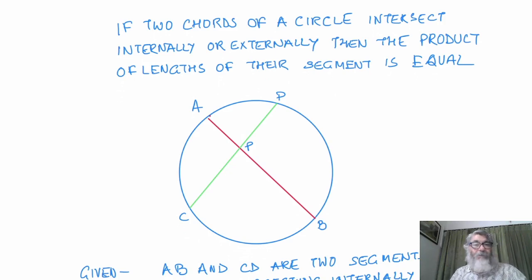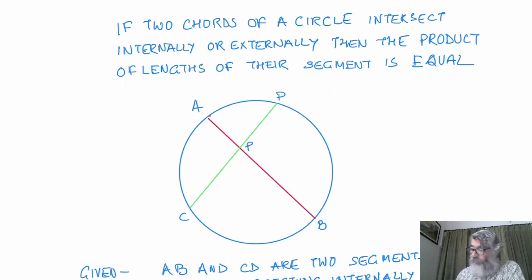Okay, let's do the next theorem for a standard 10th. It is from circles. The statement is: if two chords of a circle intersect internally or externally, then the product of the lengths of their segments is equal.